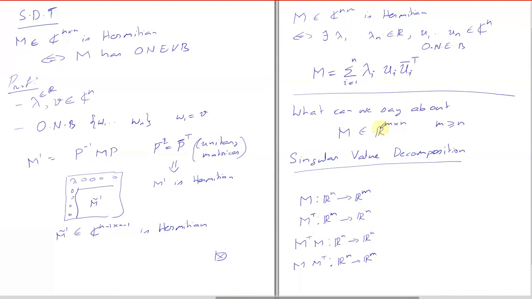Sir, one question. Is m greater than or equal to n very important? The codomain's dimension needs to be more than the domain's dimension? No need. If it is not like that, I will state everything in terms of M transpose. Then why have you written that, sir?